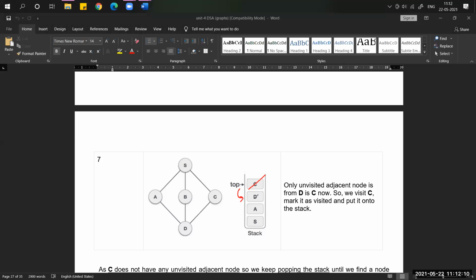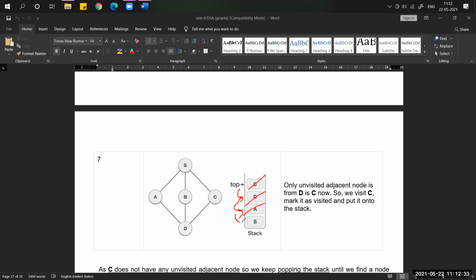Again you check, is there any unvisited adjacent node from D? A visited, B visited, C visited. So again we apply the pop function. Now the top will point at A. Is there any unvisited node from A? S and D are already visited, so we apply the pop function.